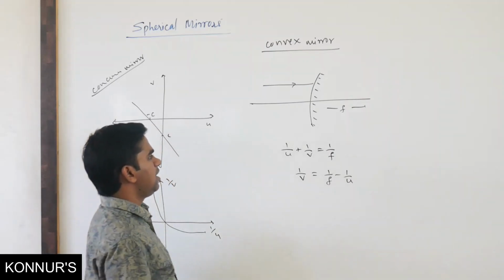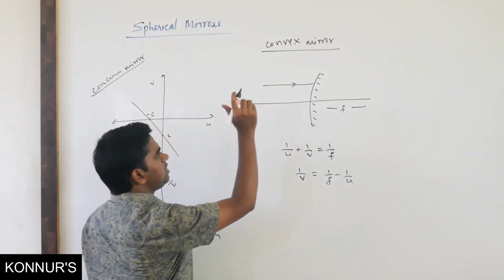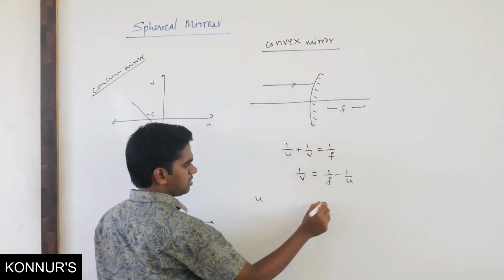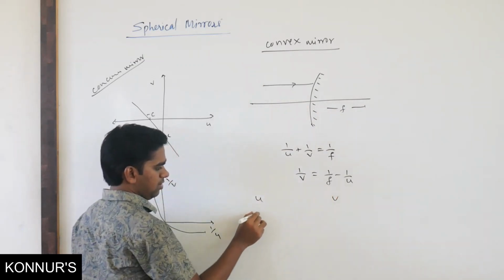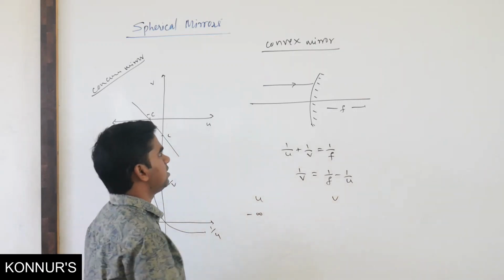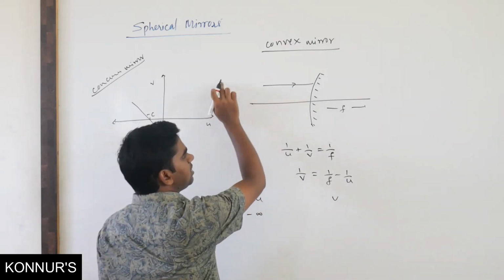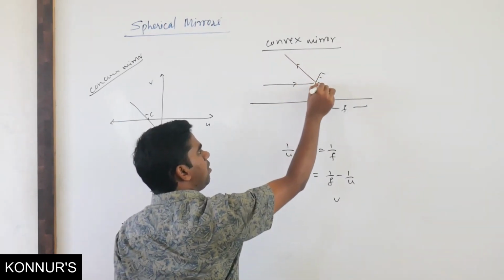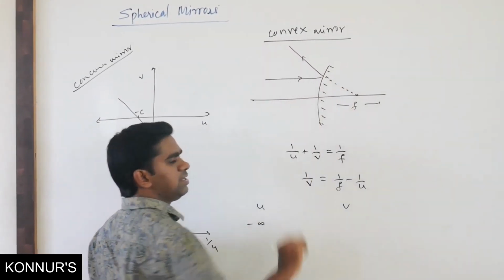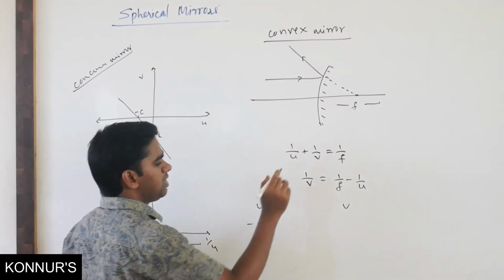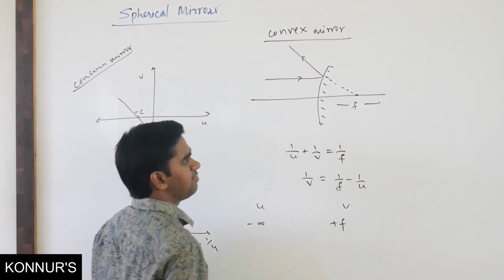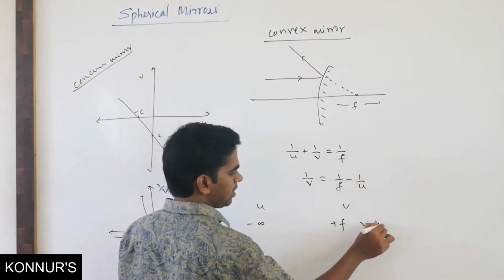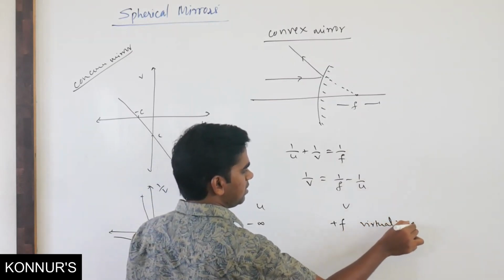If the object is at minus infinity, with a ray of light coming from infinity on this side, the image will form somewhere here. So the image will form at plus f, and obviously it is a virtual image.